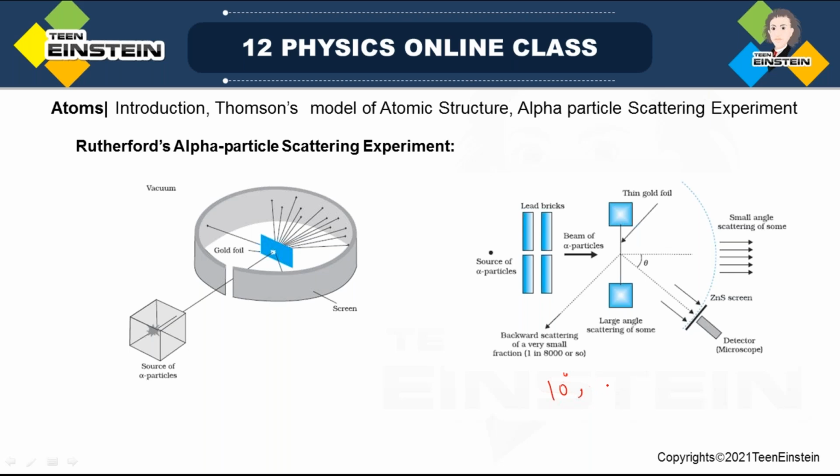Maybe we'll start with 10 degrees, then 30 degrees, then 50 degrees. At each angle, we'll set this detector and see how many alpha particles are hitting there. And then what has been done? We'll see in the next slide.